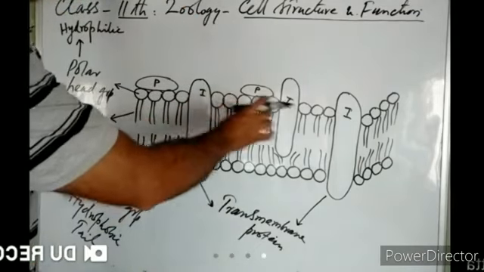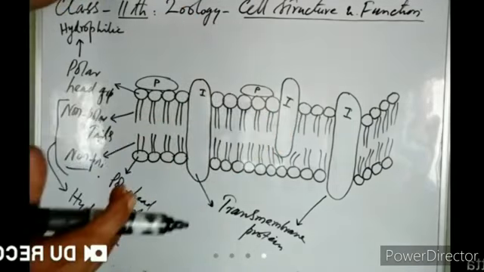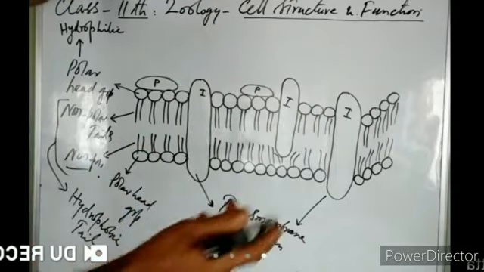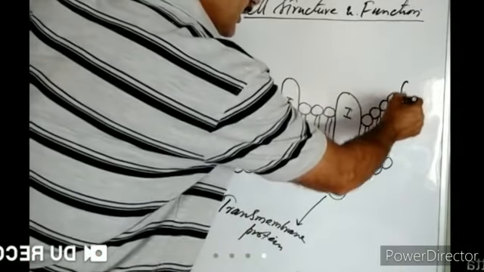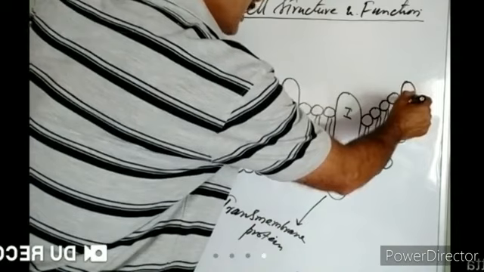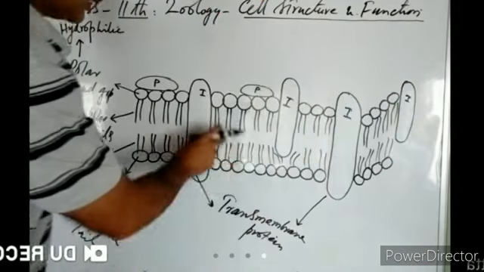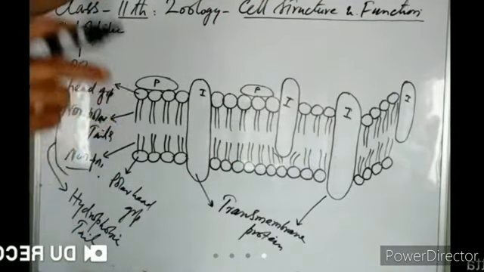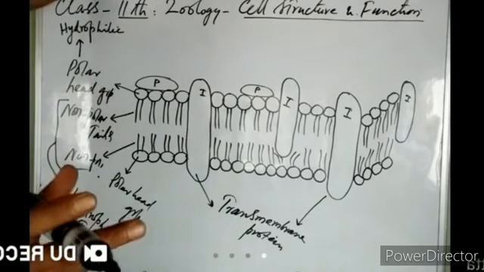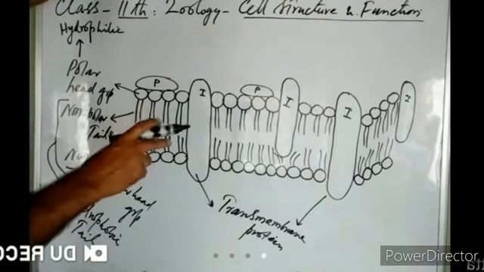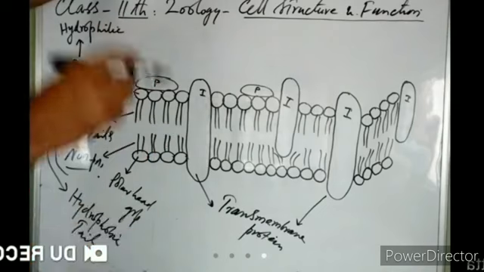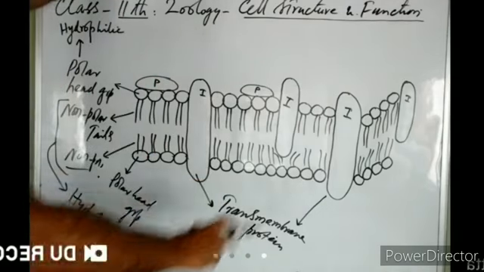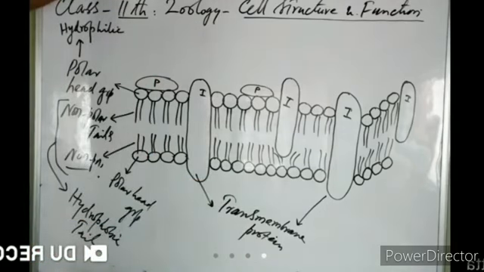Some proteins may be partially embedded in the lipid bilayer. They are known as integral proteins. For example, there is one here, and I will show another here. This is an integral protein. These transmembrane proteins which pass right across the lipid bilayer are also integral proteins. That is why we call them transmembrane proteins, because they are projecting on the two surfaces of this lipid bilayer of the plasma membrane, right?